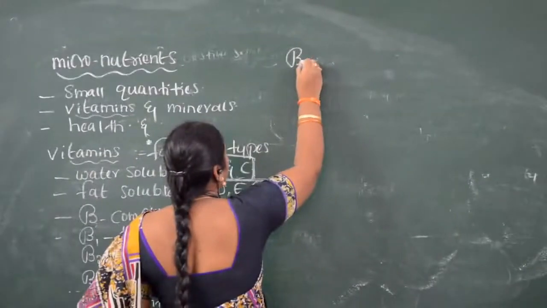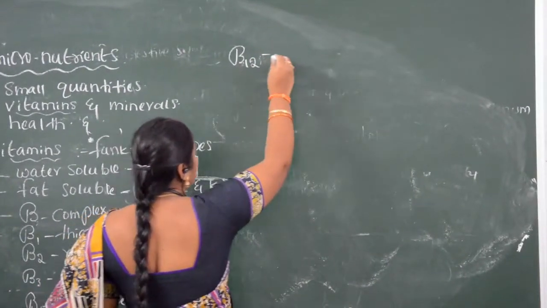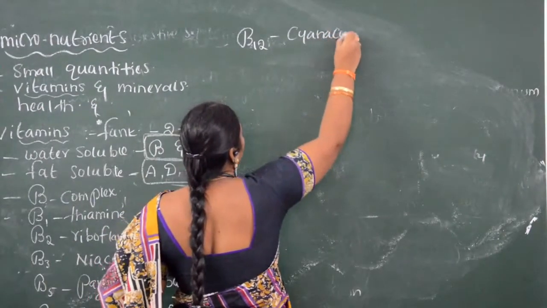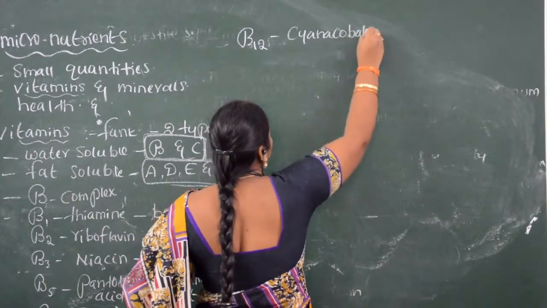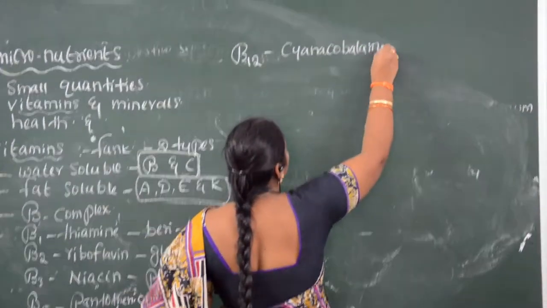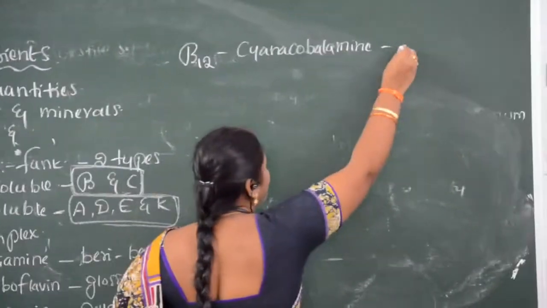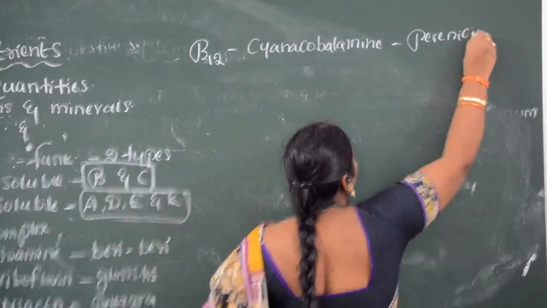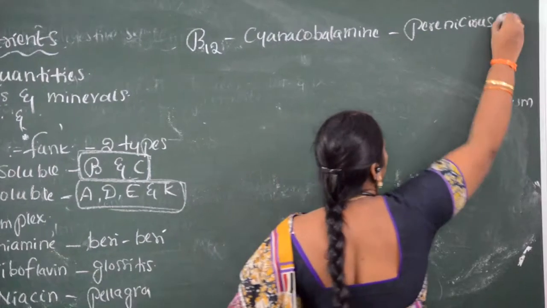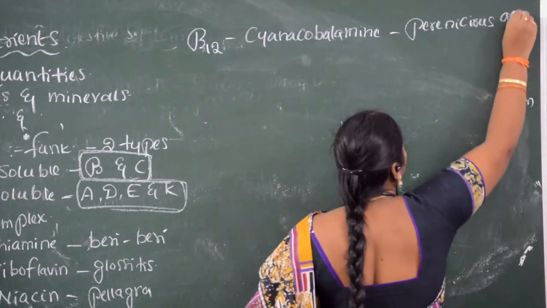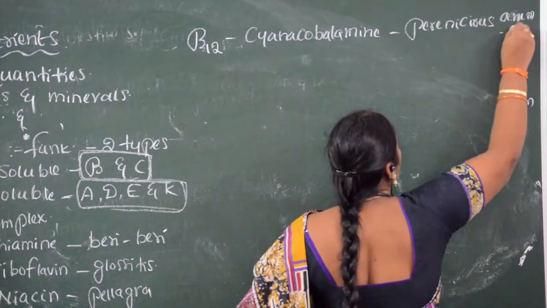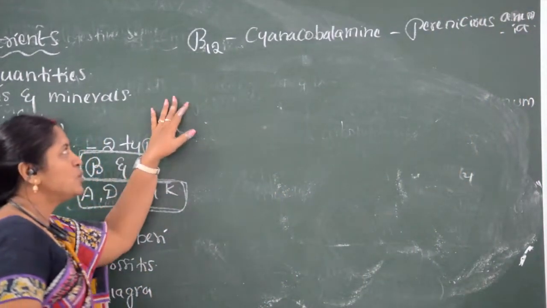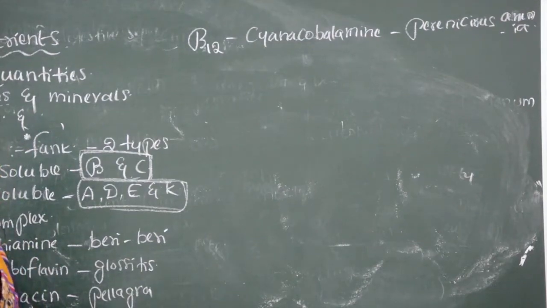Next one is B12. B12 is cyanocobalamin. The disease is pernicious anemia. So these are the B complex vitamins.